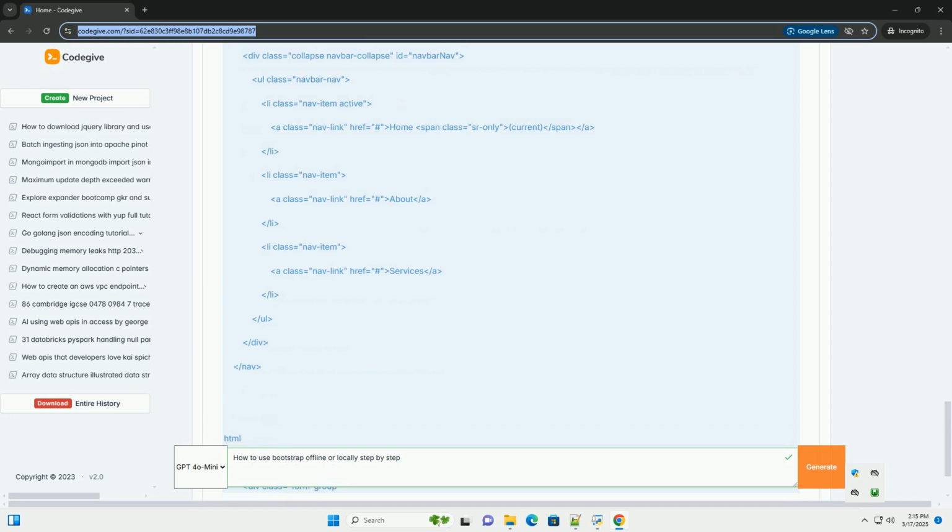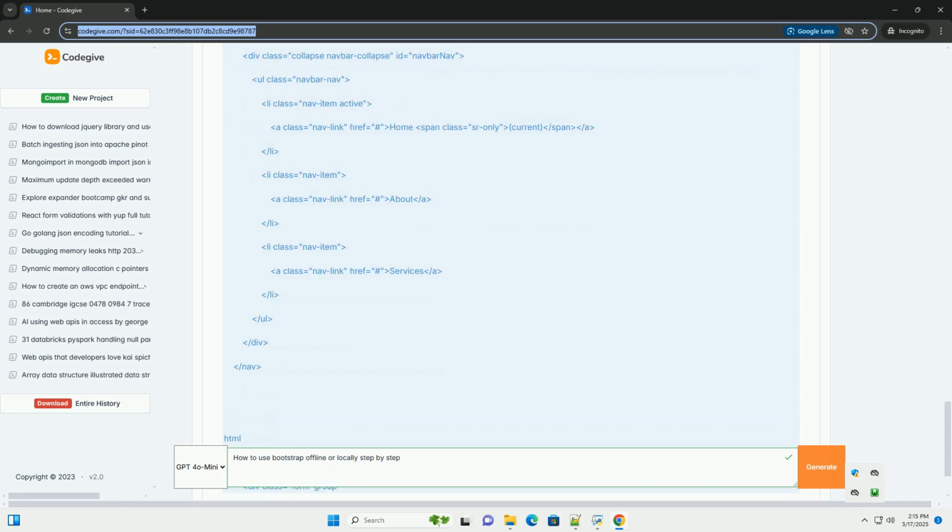Keep Bootstrap updated. Regularly check for updates to Bootstrap and update your local files to take advantage of new features, bug fixes, and security patches. File paths: double check your file paths to ensure they are correct. This is the most common cause of Bootstrap not working.